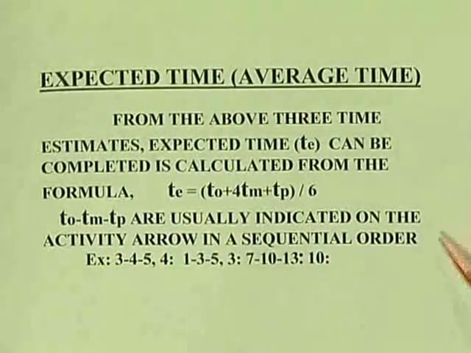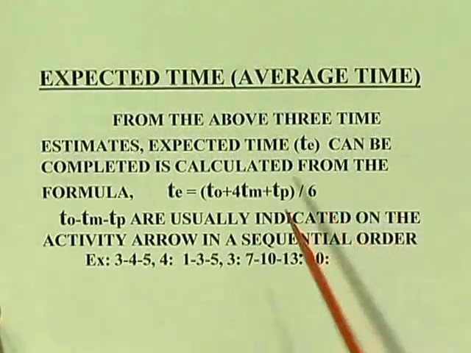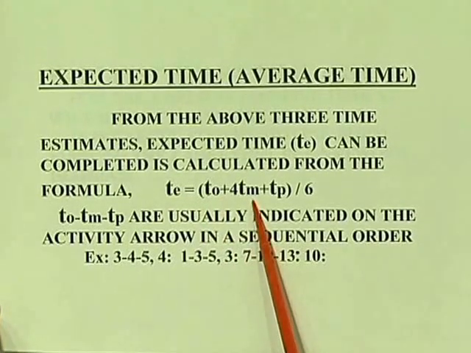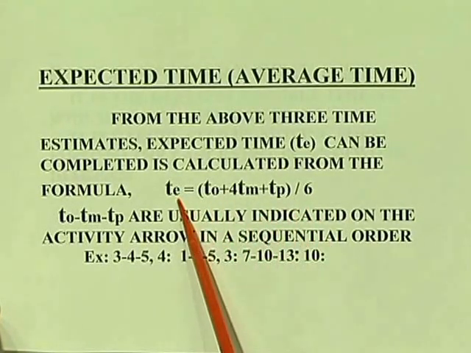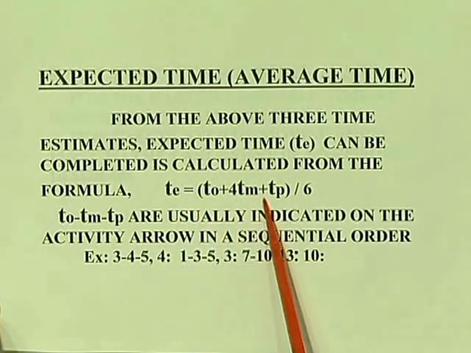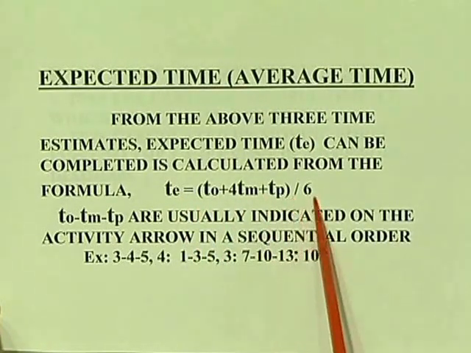Now, let us go for how to find out this expected time. This expected time is called average time, it is given like this. TE is equal to T naught plus 4 Tm plus Tp by 6, that is, expected time or average time is optimistic time plus 4 times most likely time plus pessimistic time, divided by 6.